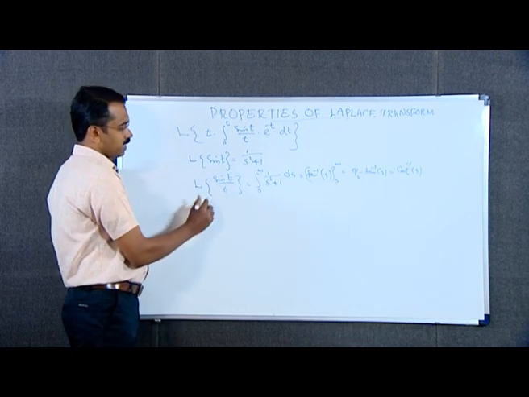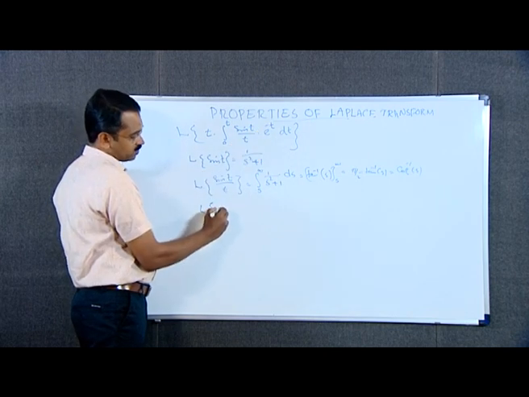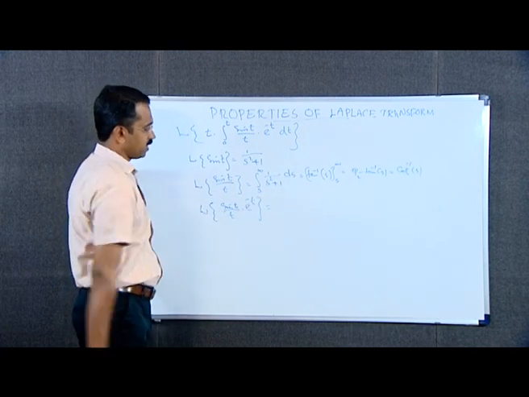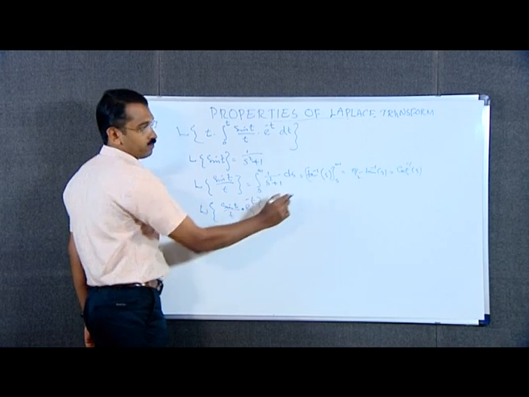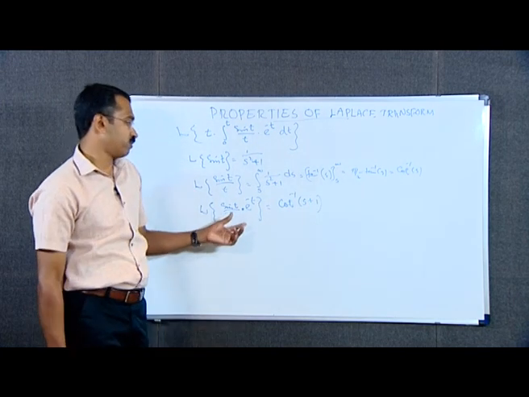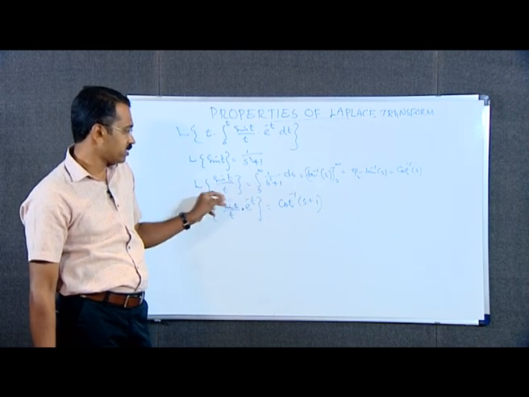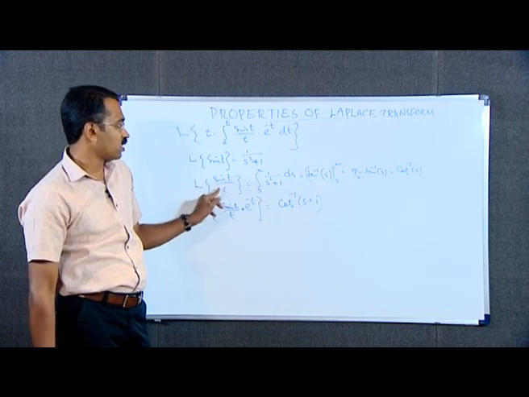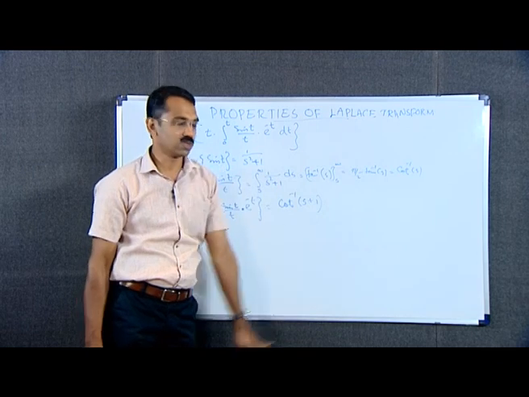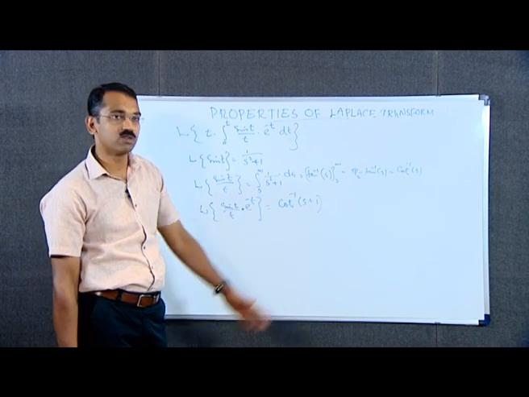Now we want to find the Laplace transform of sin t by t multiplied by e raised to minus t. By the first shifting theorem we can write the Laplace transform as cot inverse s plus 1, because we multiply this function with e raised to minus t means we have to replace s by s plus 1 in the Laplace transform of sin t by t. Here Laplace transform of sin t by t is cot inverse s. Therefore, Laplace transform of sin t by t multiplied by e raised to minus t is cot inverse s plus 1.